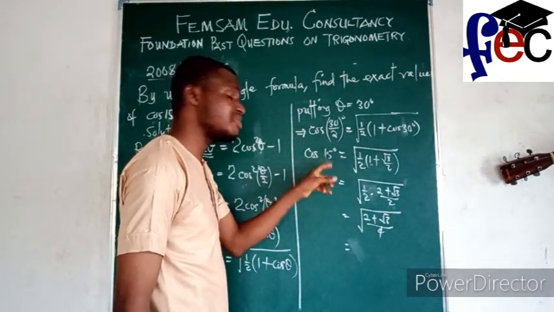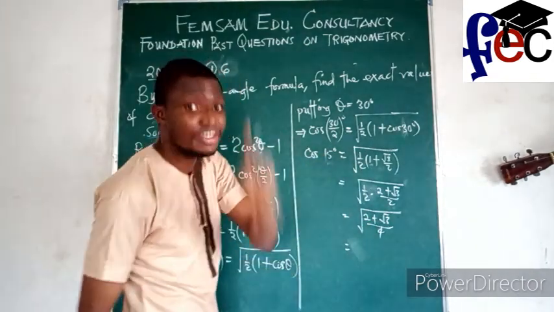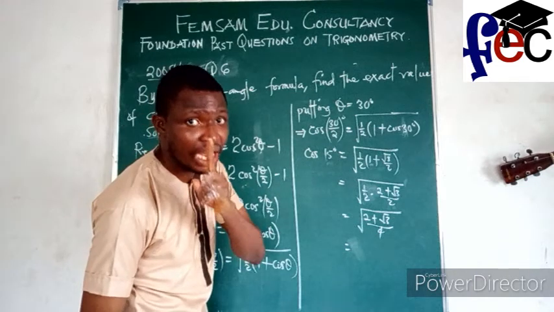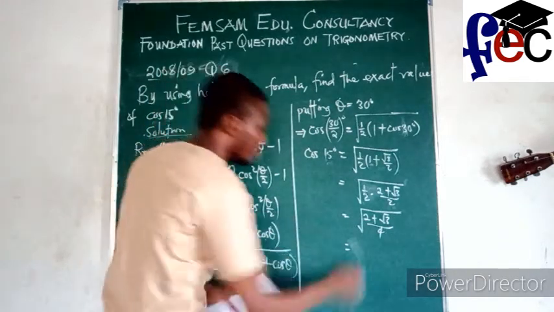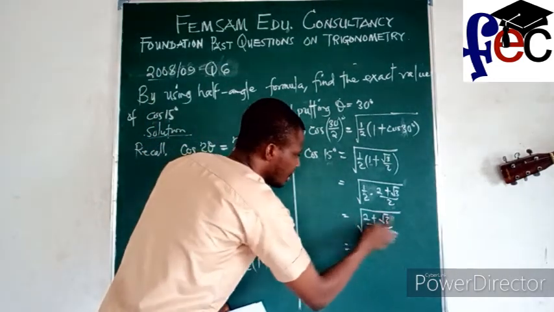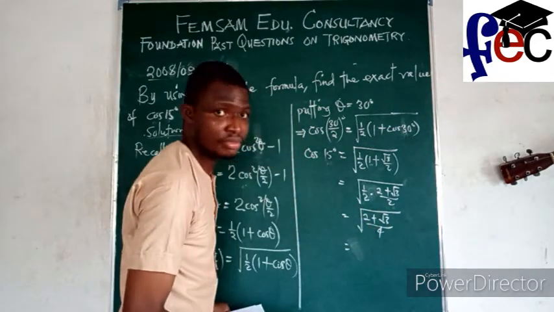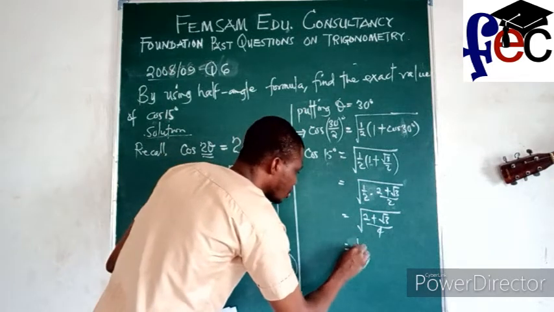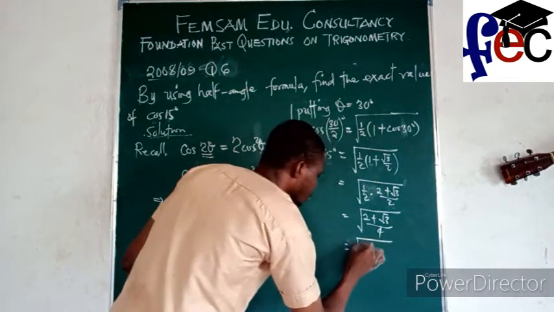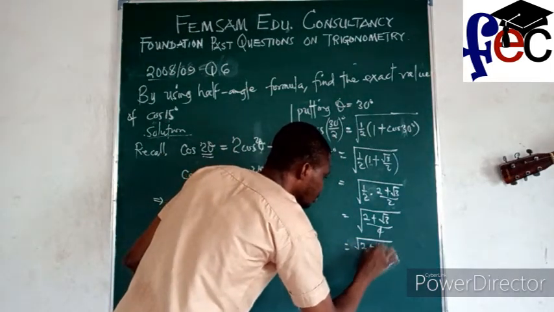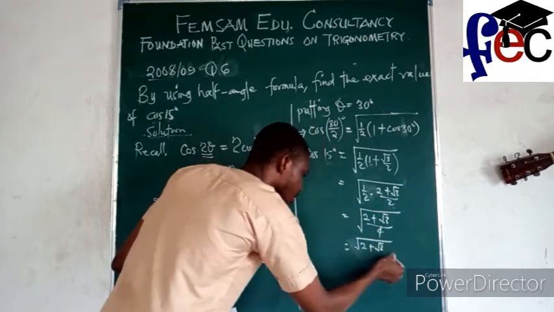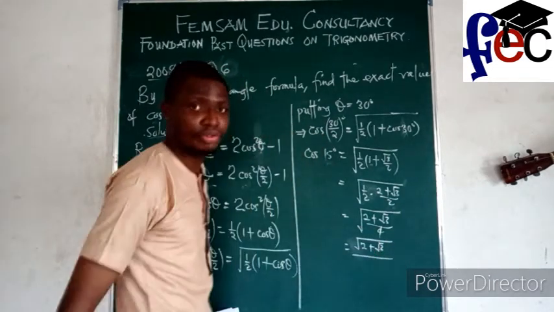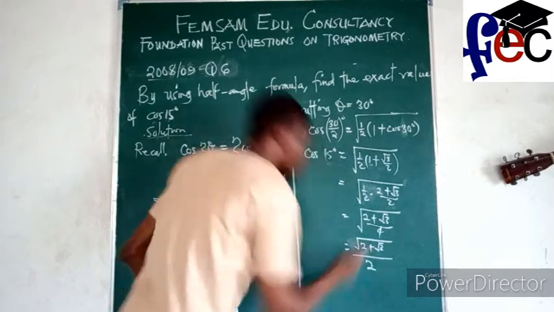But I do know that 15 degrees is an acute angle, so definitely the cosine of an acute angle is going to be positive. I cannot get the square root of this except to give me another surd expression, so I will leave it in terms of square root of 2 plus root 3 divided by, I can get the square root of 4, and that is 2.